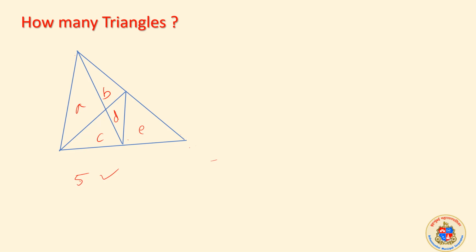Now we also know that this A plus B, correct? B plus D, then D plus C, this one, then A plus C. All these are making triangles. What are they? 1, 2, 3, 4. That means 5 plus 4. So these all we covered, individually covered. Then we took these two, that is A plus B, B plus D, C plus D. All this we have taken as a triangle, not D plus E. This is separate.